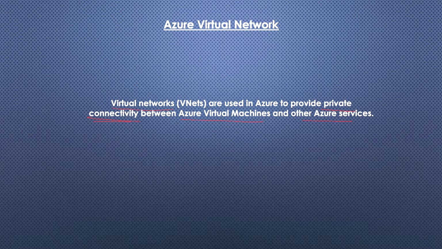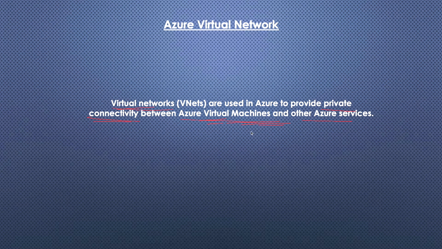The resources we provision use the virtual network to connect to each other, but they don't have the capability to connect to any other machine or service outside of Azure, or outside of this virtual network.